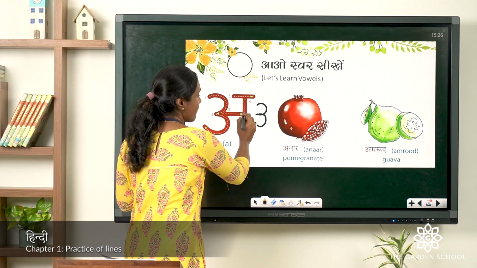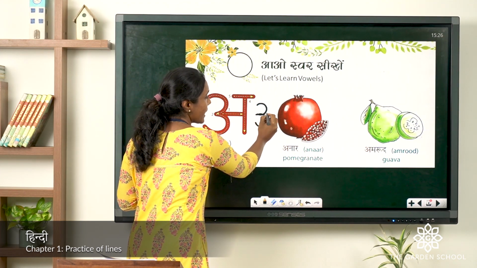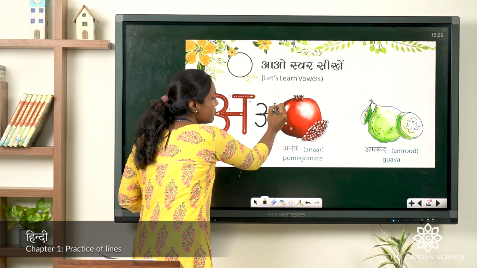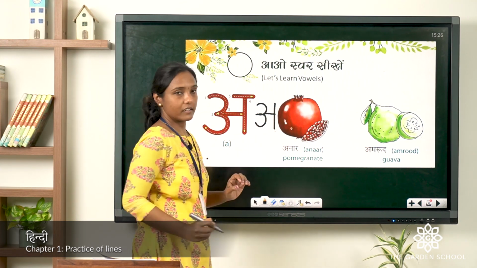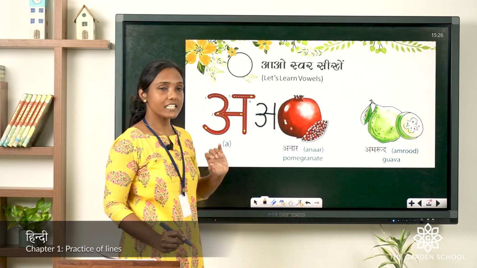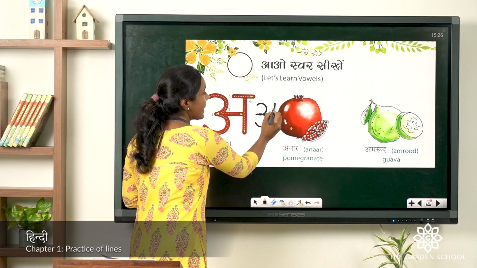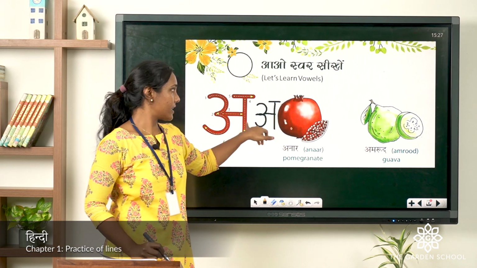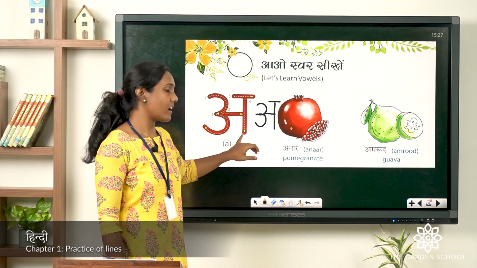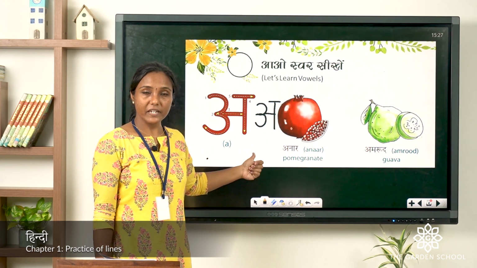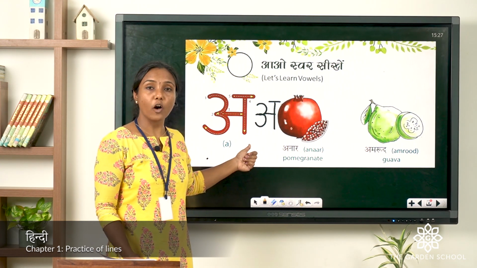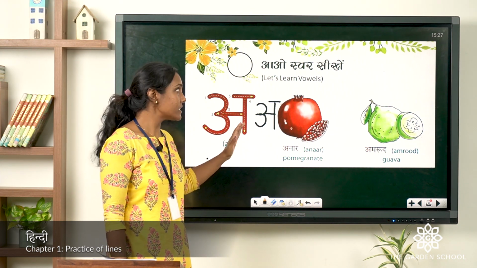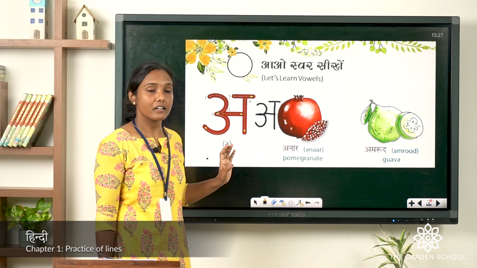And now join with me. What you have to do? You have to draw a horizontal line like this, a straight, and then the vertical line like this one. You have joined these lines. Can you see? We have joined, right? And now on the top again a horizontal line like this. See? This is a. I'll again repeat. You can repeat with me how we pronounce this. A. Okay? In Hindi, the first vowel is a.